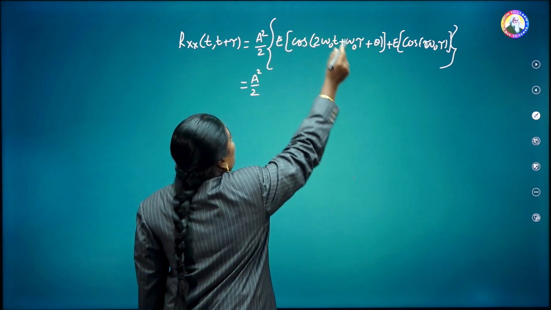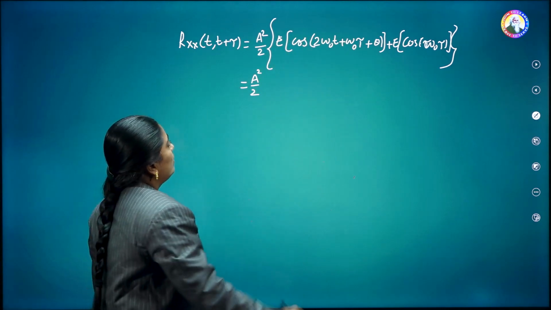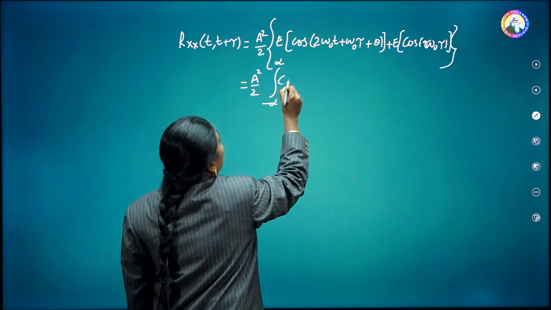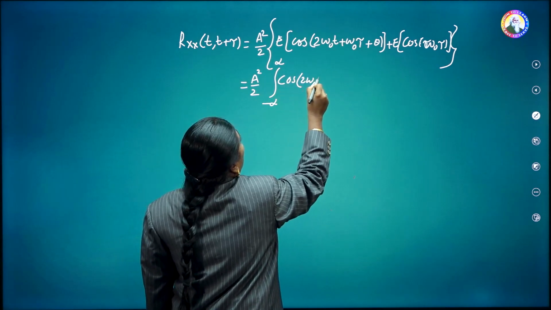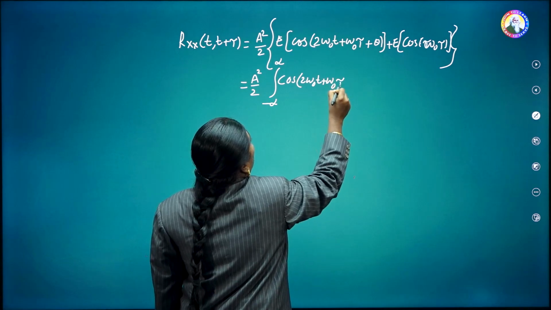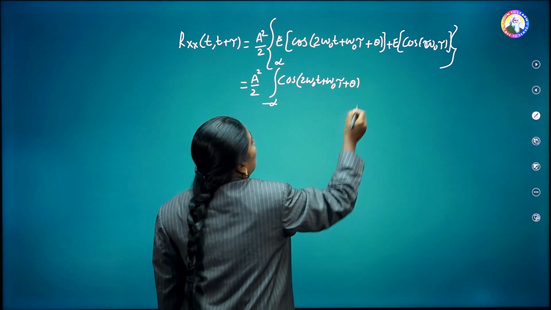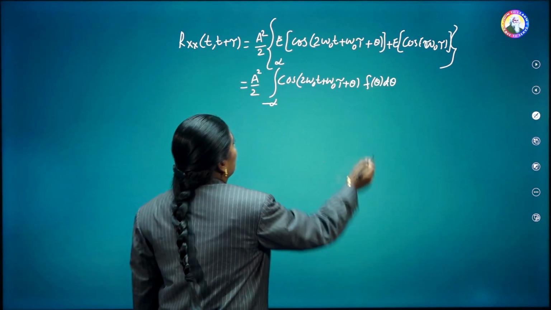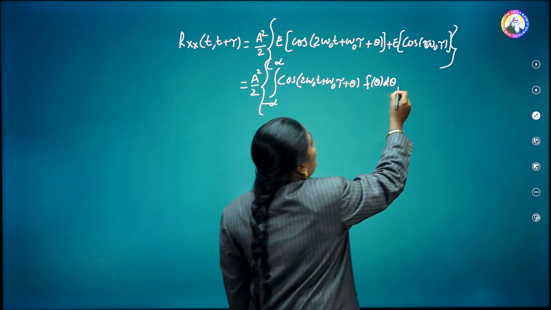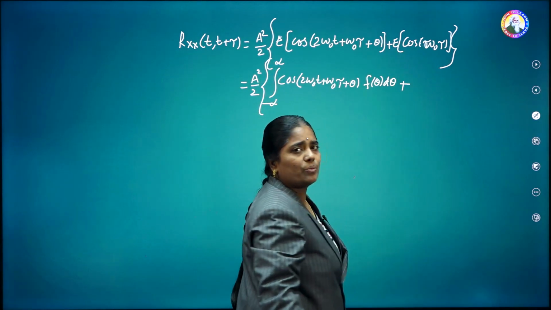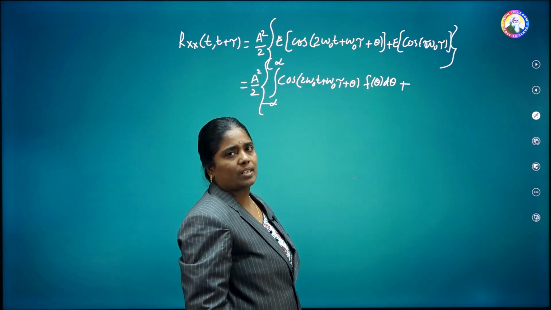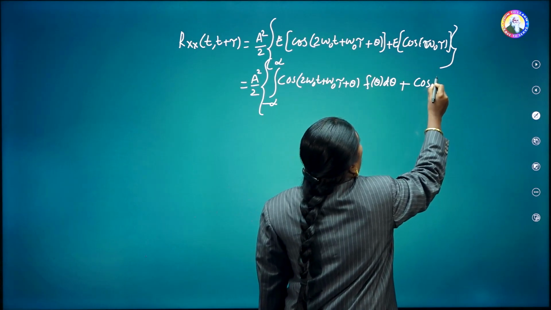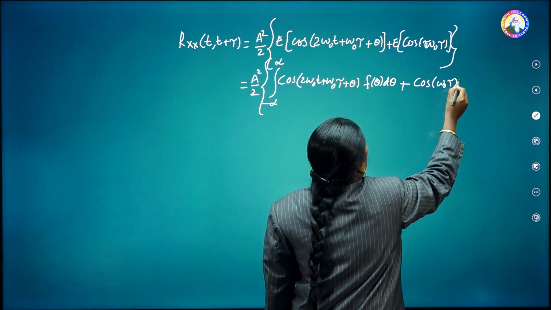Now calculate this one. This is the expected value of some function. What is the formula in terms of integration? Integral from minus infinity to infinity of that entire function, cos of 2 omega naught t plus omega naught tau plus 2 theta, into f of theta d theta. This is the first term. Then the expected value of the next one: here you can see we are having only tau. Tau is a constant, that's why the expected value of a constant is also a constant. This can be written simply as cos omega naught tau.